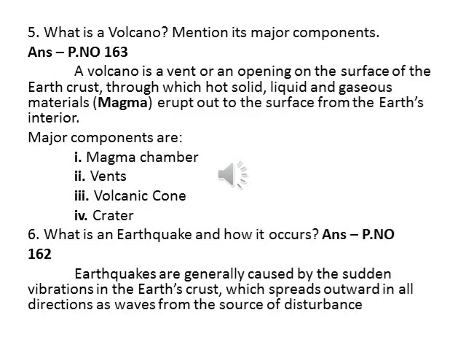Then the fifth question: what is a volcano? Mention its major components. Page number 163, volcanoes heading. In that, the first point fully, 4 lines: a volcano is a vent or an opening on the surface of the earth's crust through which hot, solid, liquid and gaseous materials, in bracket magma, erupt out to the surface from the earth's interior. Till that you have to mark.